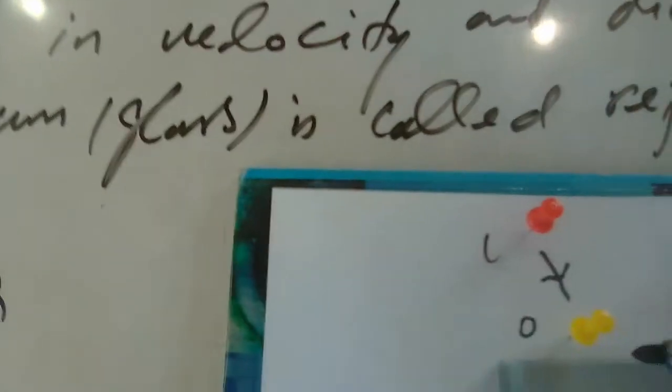In the figure, this is a rectangular glass slab. This is called the incident ray, and this is the original direction of the light. This light changes its direction, so this is called the refracted ray. This line drawn perpendicular is called the normal. The angle that the incident ray makes with the normal is called the angle of incidence theta i, and this is called the angle of refraction.